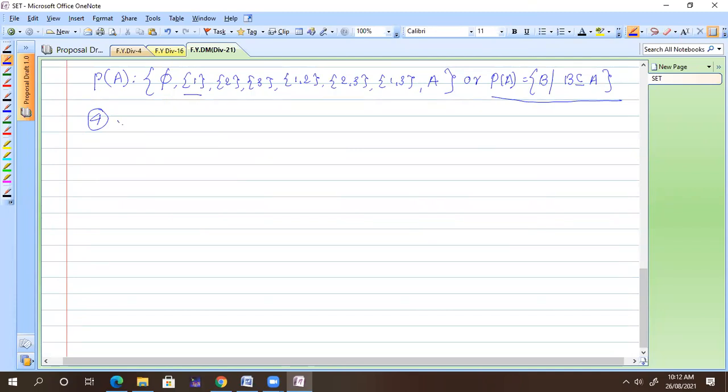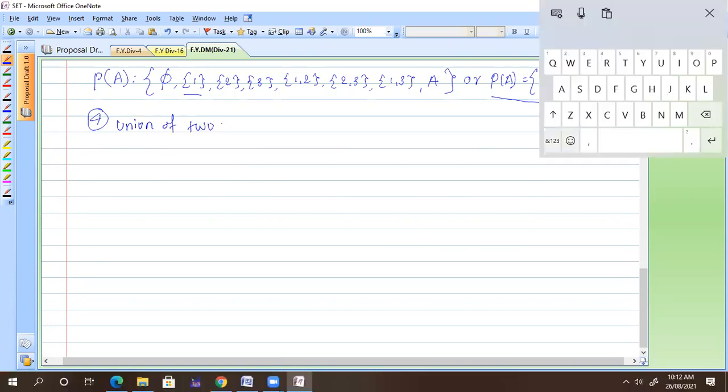Union of two sets implies all elements, or you can say objects, which are in both. When we have union of 3 sets, then we take all elements of the three. But don't take repeated elements.